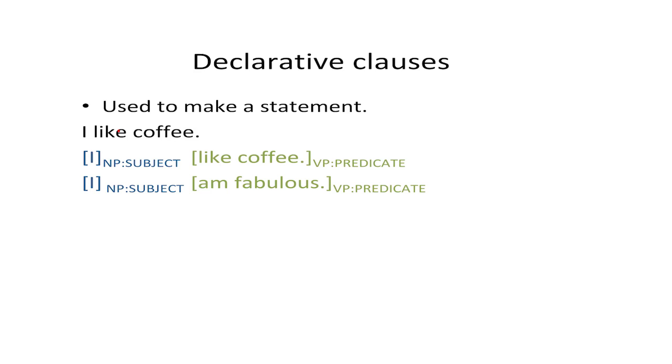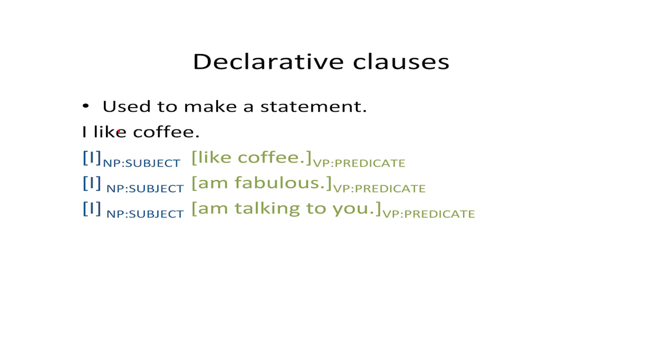Remember that am is a form of the verb be, and when be is the main verb, we call it a copula. I could also say, "I am talking to you," in which case the predicate is am talking to you, with an intransitive verb, talking, as the main verb, which is preceded by the auxiliary am and followed by a prepositional phrase, to you.